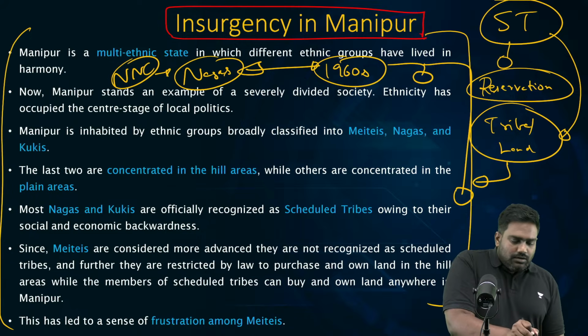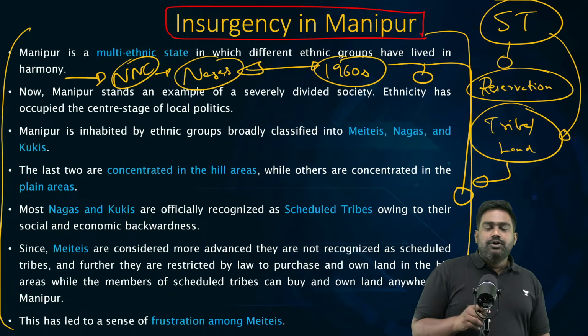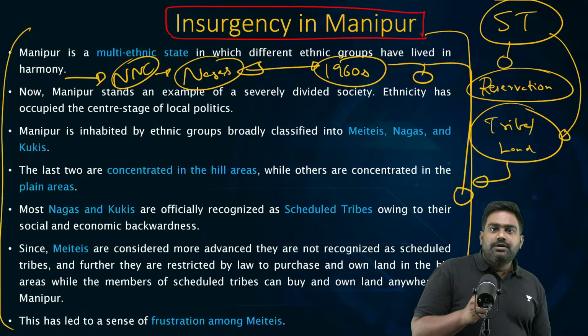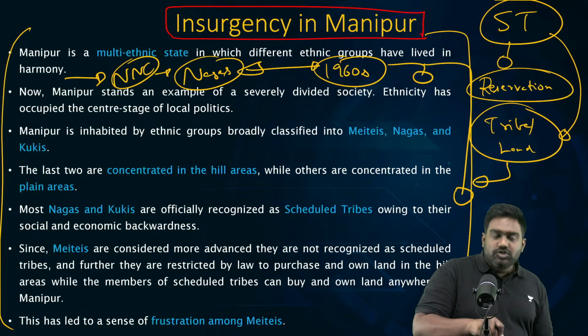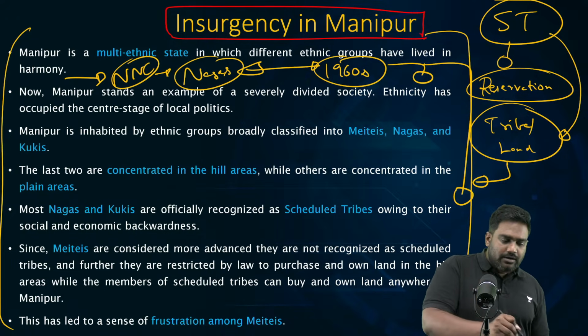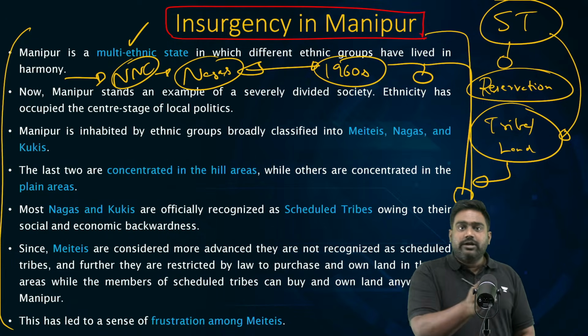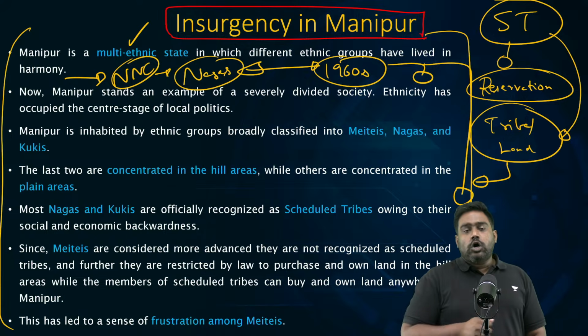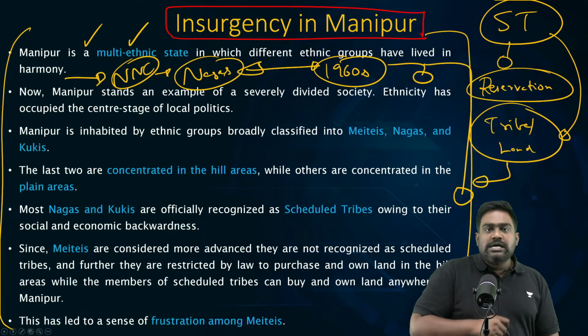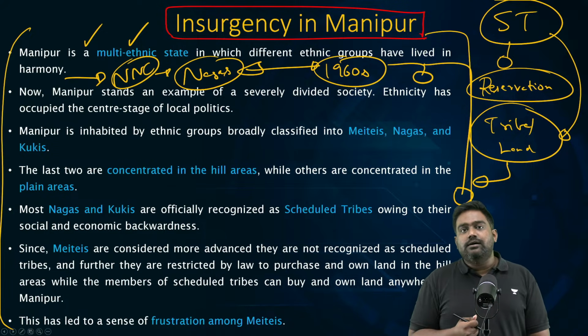What was the objective of the Naga insurgents? To unite all Naga areas that included the Naga hills in Senapati, Ukhrul, which belongs to Manipur. So the integrity of the state of Manipur was threatened by the Naga insurgency, and they had a cross-border connection. Across the border in Myanmar, there were Naga groups supporting Naga insurgents in India.